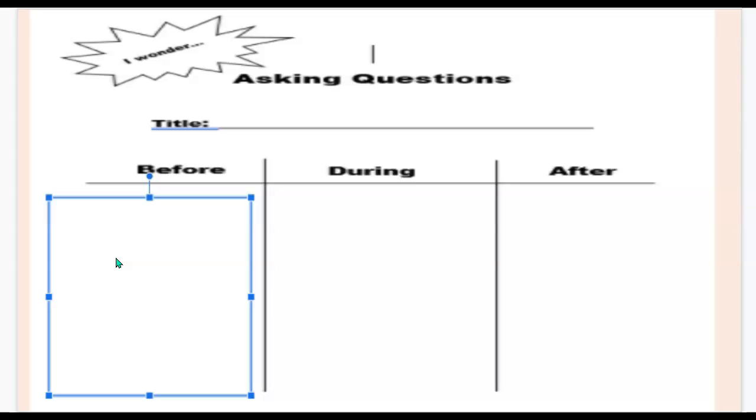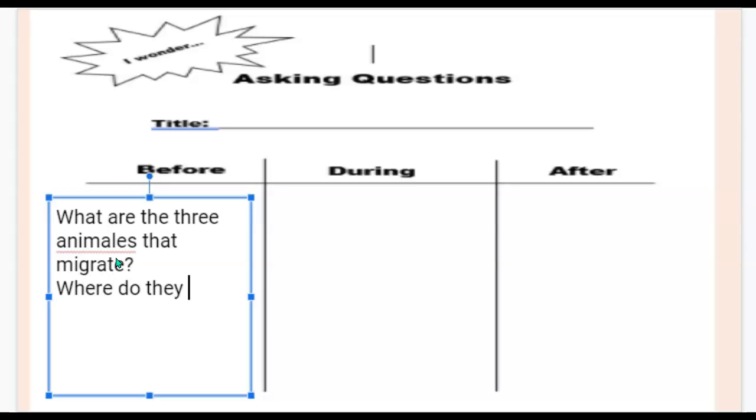Well, if the title says three animals that migrate, I'm going to ask, what are the three animals that migrate?